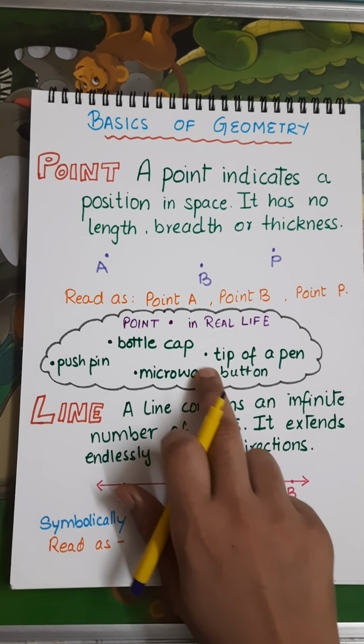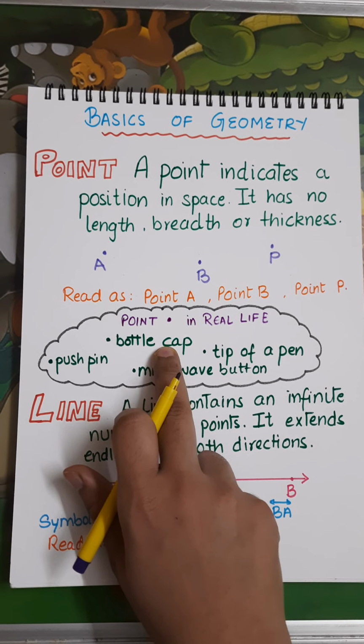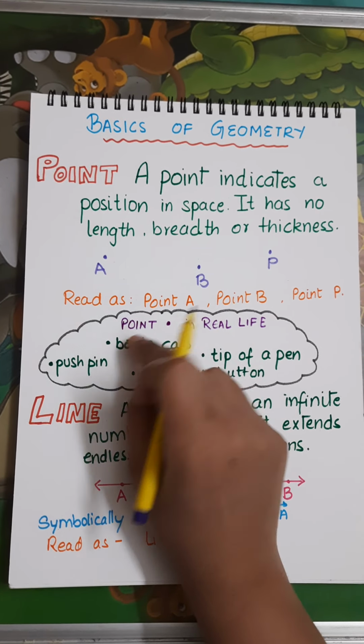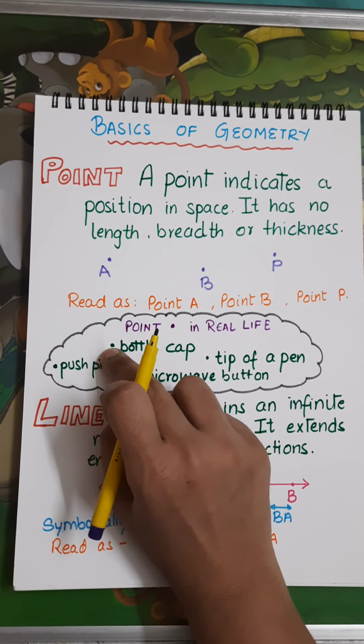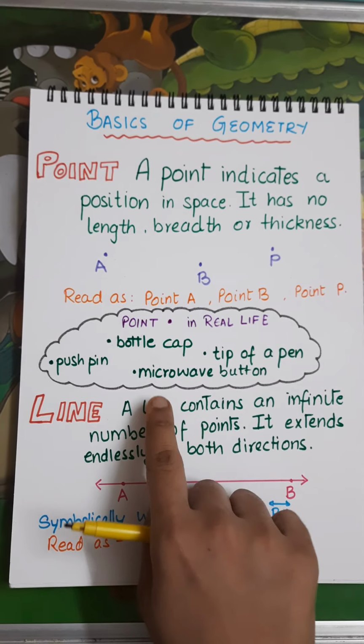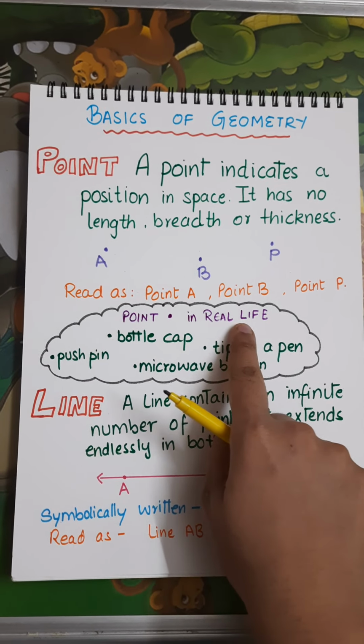And where do we find point in our real life? Bottle cap, push pin. Basically, why bottle cap? Because the points are in circular form, right? So, tip of a pen, microwave button. So, these are points in real life.